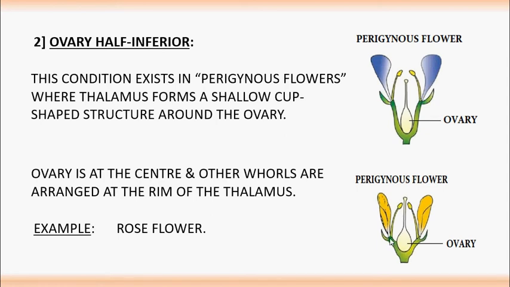On the margin of this thalamus, the remaining whorls, that is calyx, corolla, and stamen, are present, on the rim of the thalamus. This condition is called ovary half inferior. Half of the ovary is merged into the thalamus, the remaining half is present above the thalamus, hence it is considered as ovary half inferior.